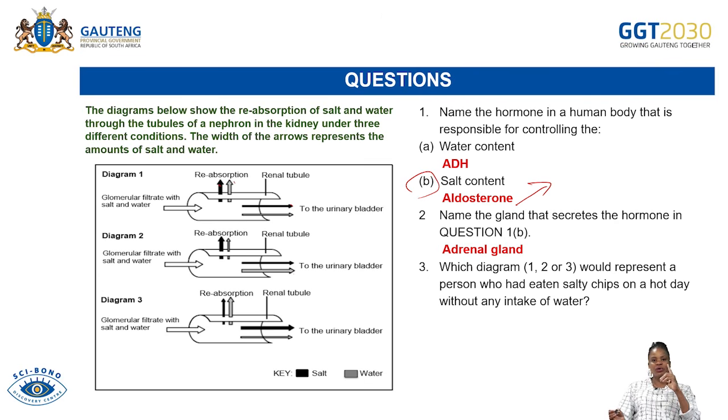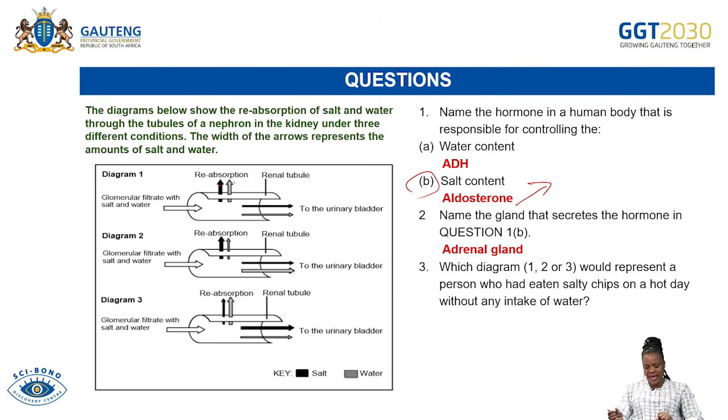If he has eaten salty chips, it means that the level of salt in blood will be high, and the level of water will be low, because they said on a hot day. Because on a hot day, we always sweat, and when we sweat, we lose water.